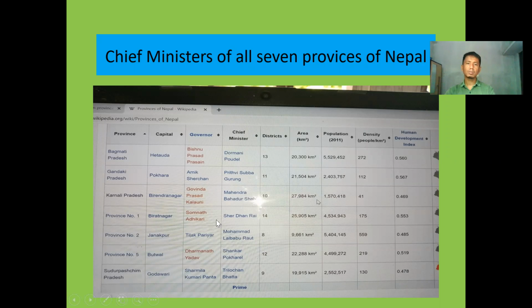You are familiar with this. In province number 2, Mohammad Lal Bahadur Rao. He is the chief minister over there. And province number 5, look here, Shankar Pokhrel, and in Sudur Paschim province, Trilochan Bhatta.